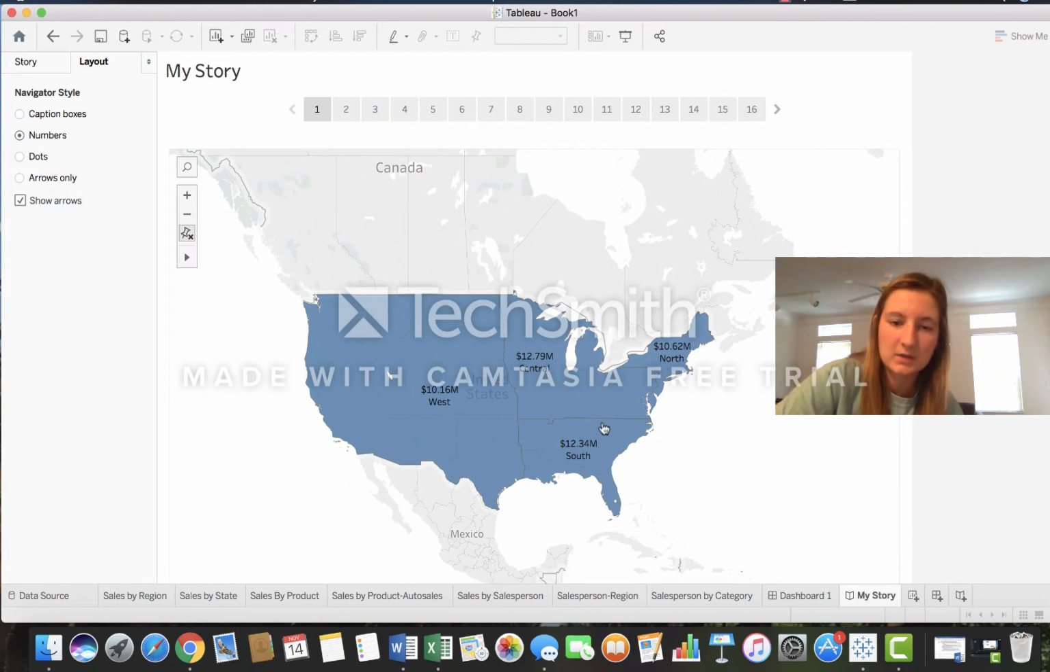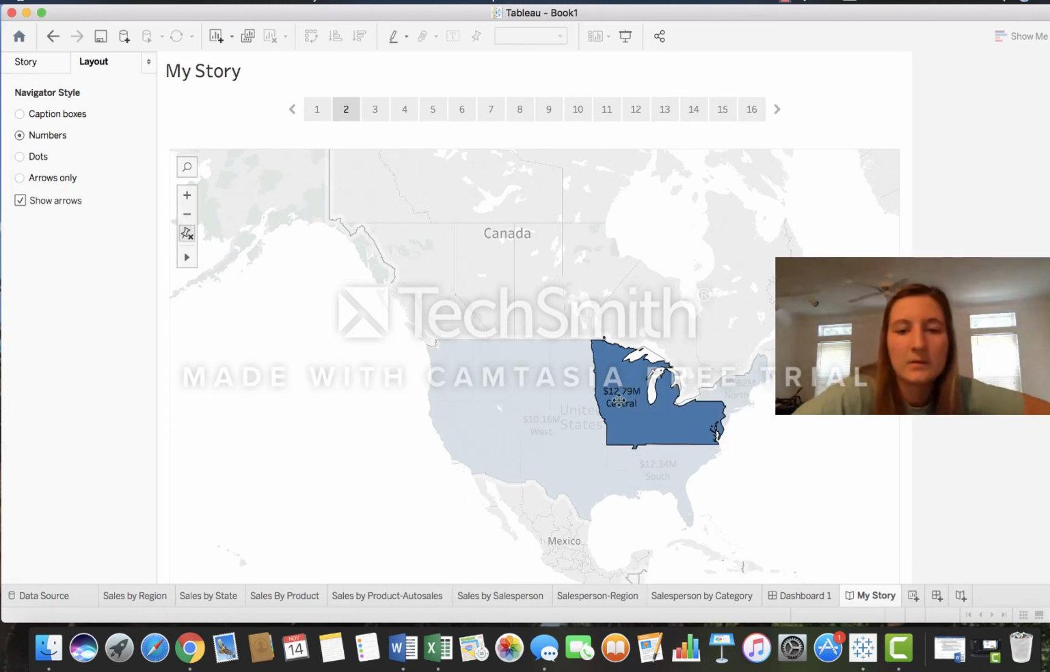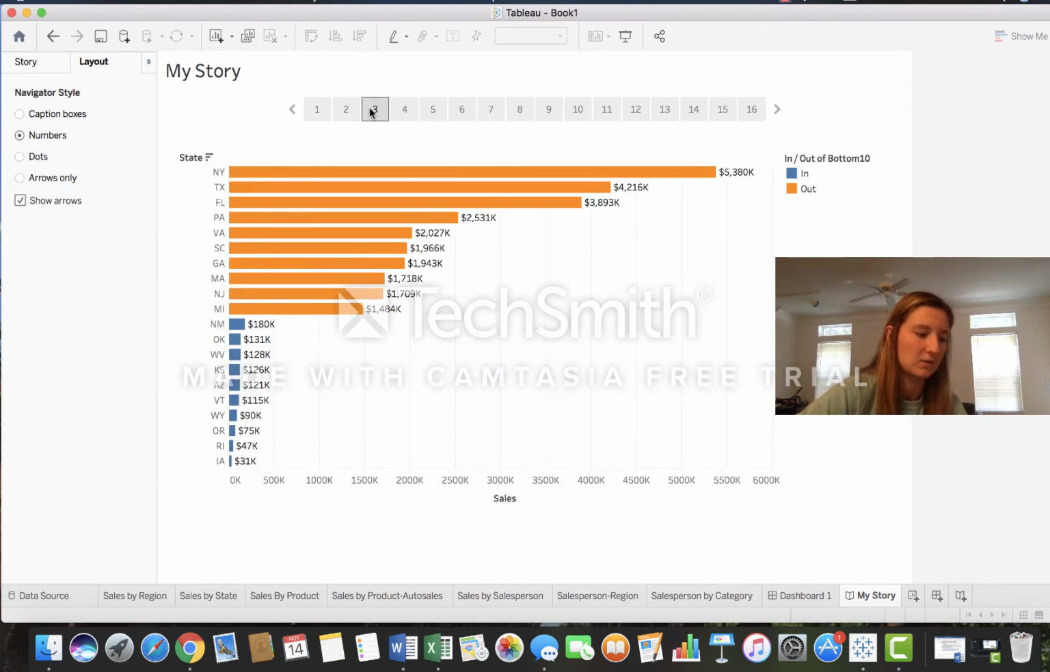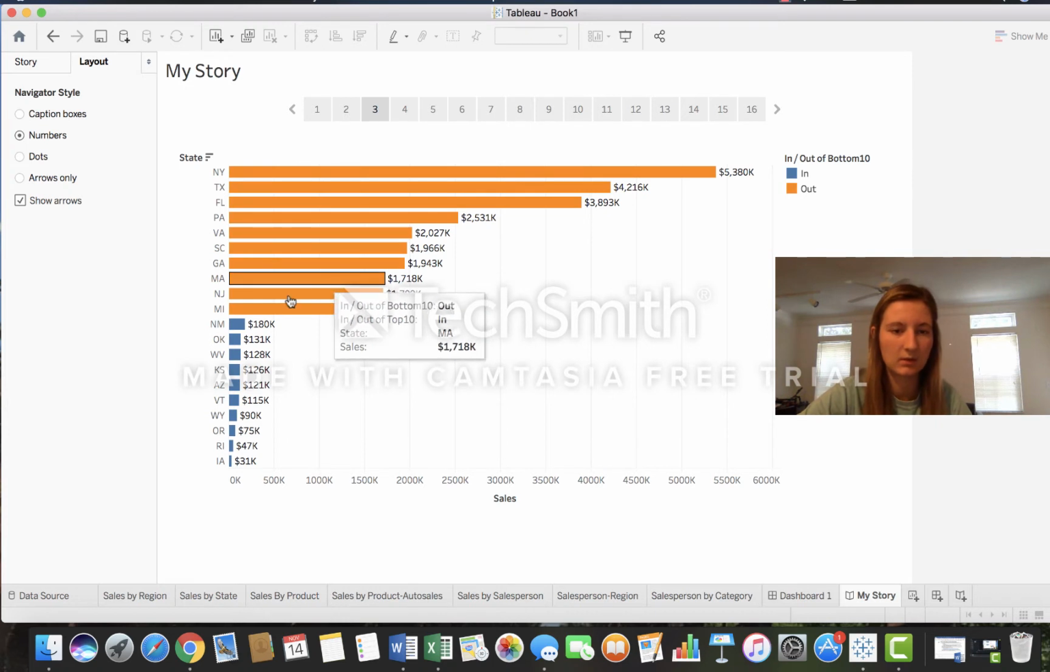So this first page shows the total amount of insurance sales in each region. The second page, the central region, is highlighted because they had the most insurance sales. It led with over $12.7 million. This next page shows the top 10 states leading in insurance sales along with the bottom 10 states. So the top states are listed here in orange and the bottom states are listed here in blue, and the total amount is at the end of their bar line.